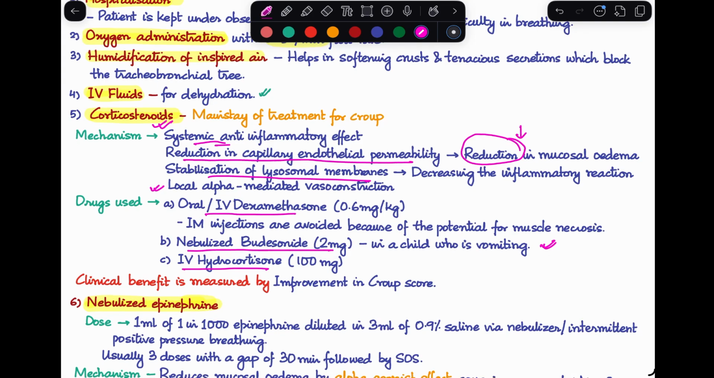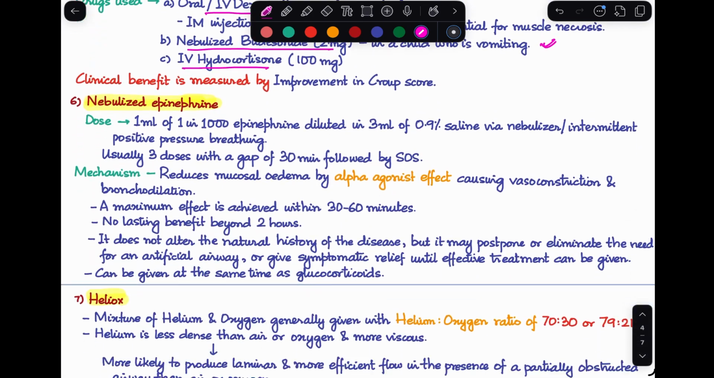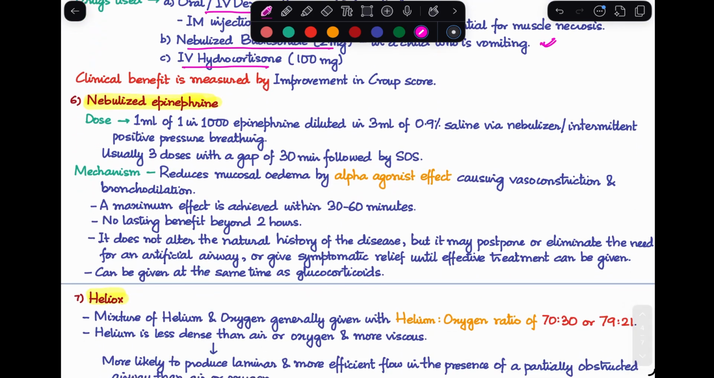So this was corticosteroids. Next, we have another medical treatment to give, which is nebulized epinephrine. Now, what is the dosage here? This is important to know. 1 ml of 1 in 1000 epinephrine diluted in about 3 ml of 0.9% saline. And this is given via either a nebulizer or intermittent positive pressure breathing. Usually, we give 3 doses at a gap of 30 minutes, followed by SOS requirement.